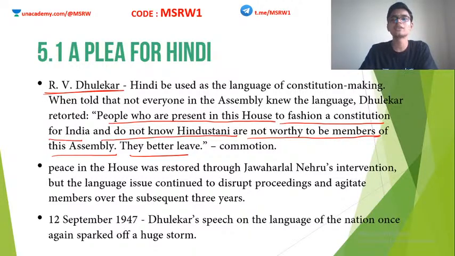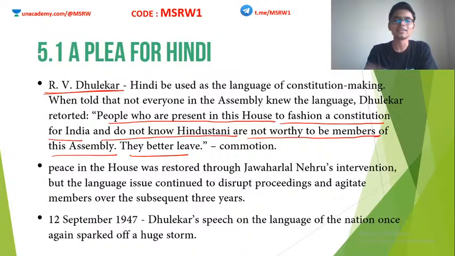Just because a group of people do not follow a particular language doesn't mean that they are not Indians. That is true, right? We are all Indians. Unfortunately, we do not know certain languages of each other. So if a group of people can claim that these sections of society do not know Hindi, then the other section can claim that this section does not know, say, Tamil, or that section does not know Malayalam. That is also an equally relevant claim.